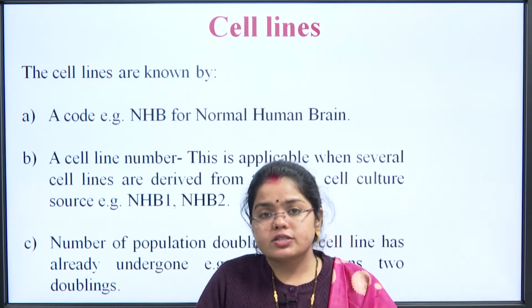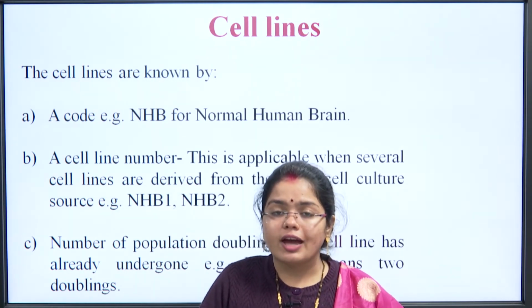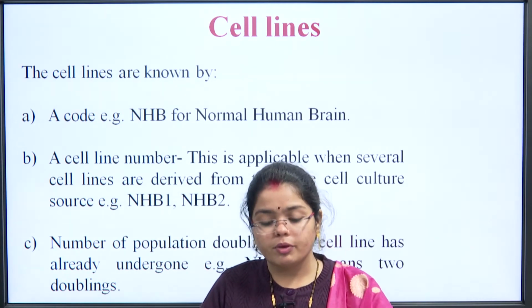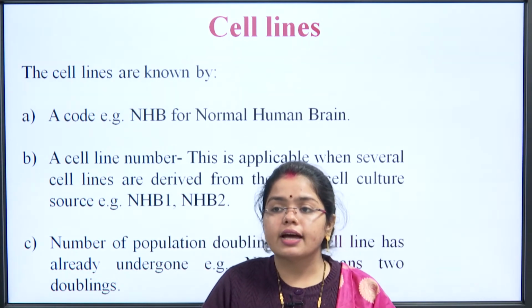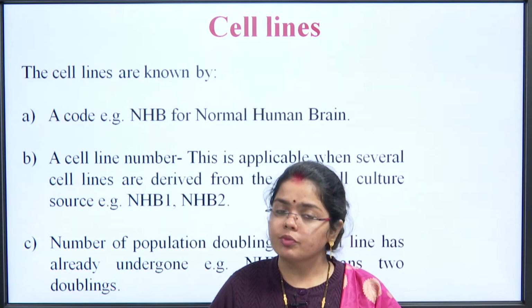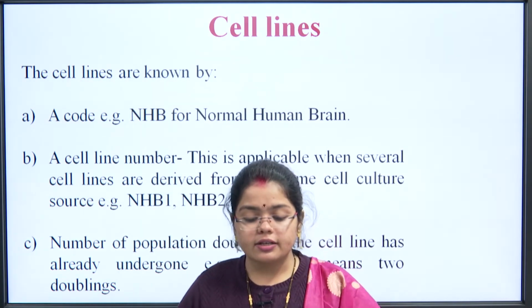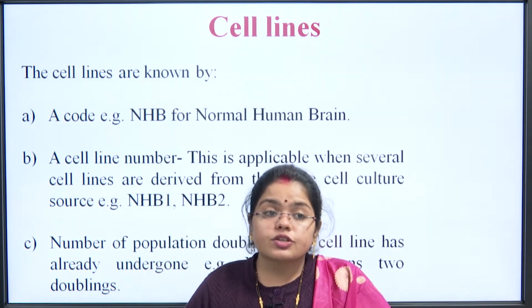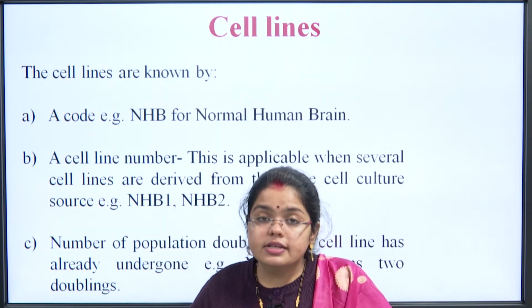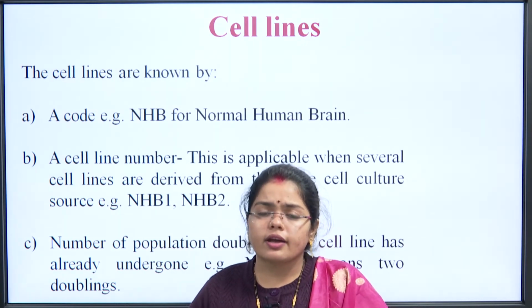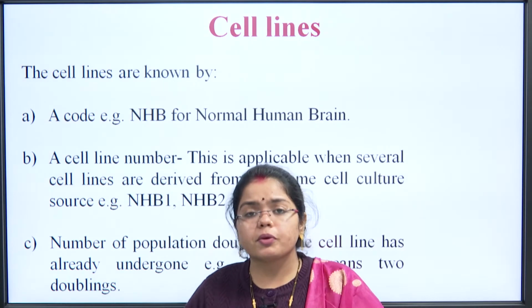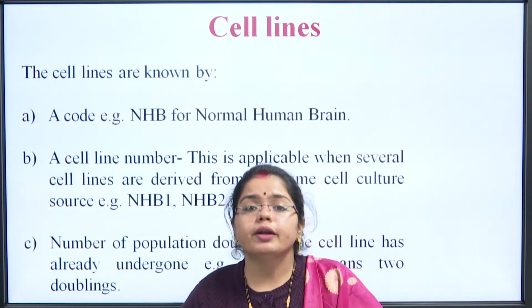First, we have derived the cell from the normal human brain, which we abbreviate as NHB. After that, depending on whether the first cell culture was used or the second cell culture was used, we number accordingly. If it was first, the number would be 1, if it is second, the number would be 2.